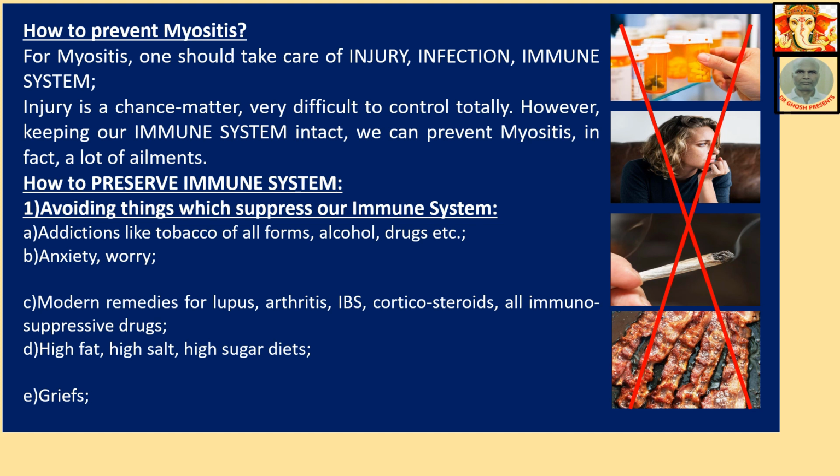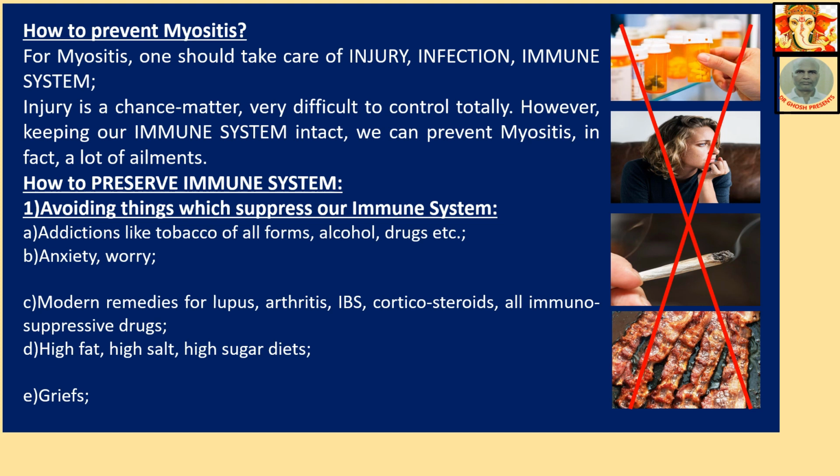Immune system means where the immune cell of the person attacks his own cells. That is the most dangerous disease, and for that reason myositis is a very peculiar, troublesome and difficult to cure disease if it is autoimmune myositis. Otherwise, if it is injury or infection, it will go.